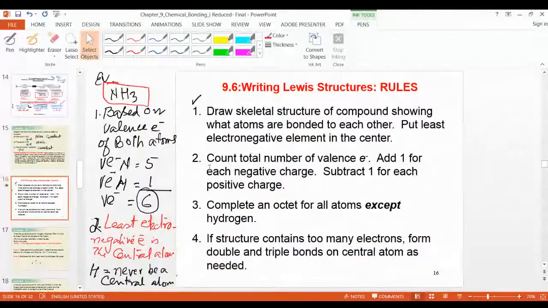Okay. So now, first you decide how many valence electrons, that is the first point. Second point, you decide which one will be the central atom. So I will write here, the central atom is what? In this case, nitrogen. Nitrogen is the central atom. Okay, I will put nitrogen here. And then after that, the third point is draw the skeleton. What is the skeleton structure?